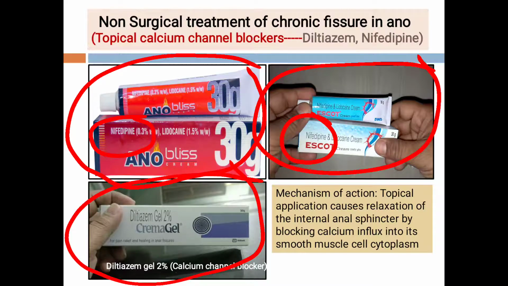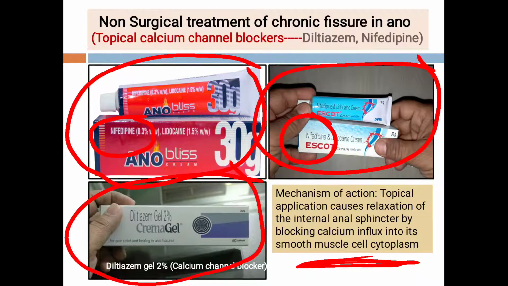Calcium channel blockers cause relaxation of the internal sphincter by blocking the calcium influx into the smooth muscle cell cytoplasm. So these are causing the relaxation of the sphincter, and after the treatment is over, again the internal sphincter gets the tone back, and that's why they are called reversible chemical sphincterotomy.